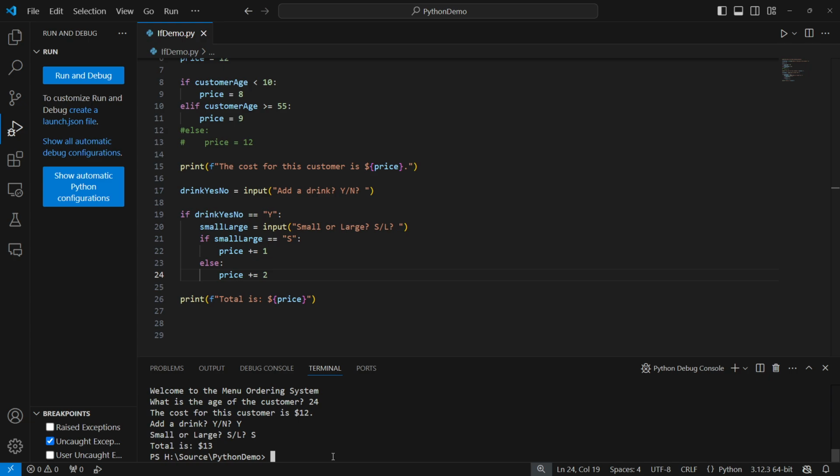Well, that is it for if statements. Remember, if you want additional coverage of if statements or you just prefer reading over video formatting, W3 Schools has an excellent overview of if statements.